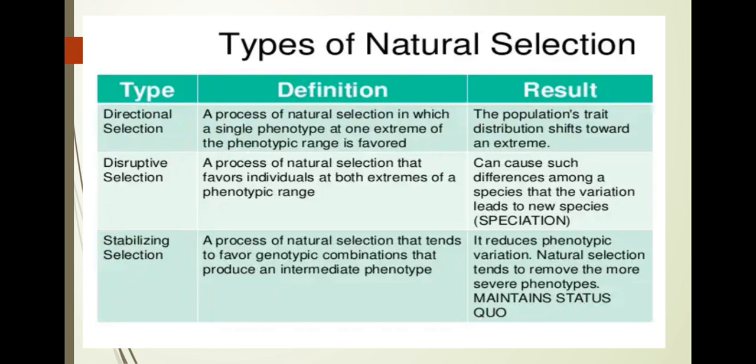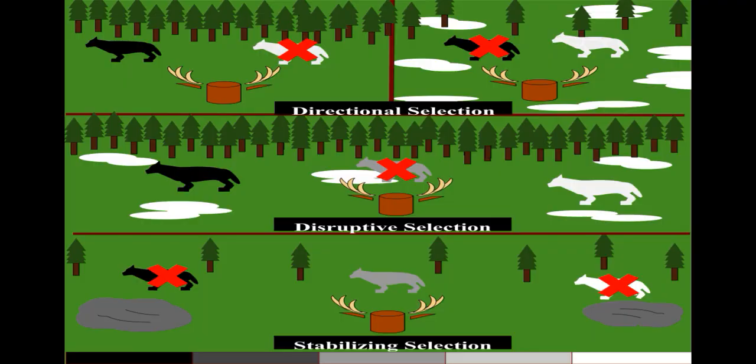Directional selection is a process of natural selection in which a single phenotype at one extreme of the phenotypic range is favored. The population's trait distribution shifts towards an extreme. Disruptive selection is a process of natural selection that favors individuals at both extremes of a phenotypic range. It can cause such differences among a species that the variation leads to new speciation. Stabilizing selection is a process of natural selection that tends to favor genotypic combinations that produce an intermediate phenotype. It reduces phenotypic variation; natural selection tends to remove the more severe phenotypes and maintain the status quo.